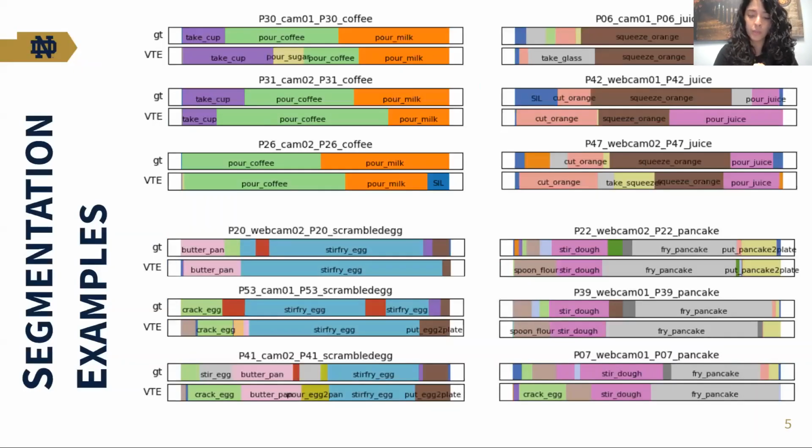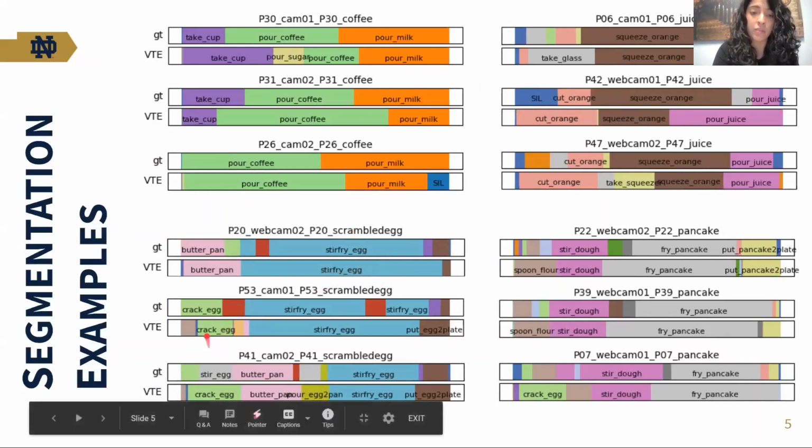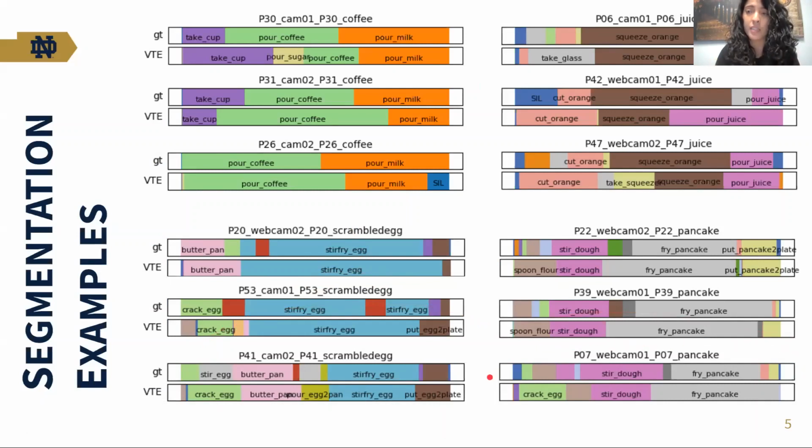And these are some of the results that we obtained. These are results for videos from the breakfast actions dataset, which basically show tutorials on how to prepare certain breakfast items. And we can see that our approach was able to not only understand the visual aspects of how does an action look like, but also understand the temporal relationship and the temporal coherence of these actions. That is, for example, you cannot stir fry an egg if you haven't cracked the egg first, or you cannot fry a pancake if you haven't prepared the dough first. So our method is able to understand the relationship between the actions across the video.